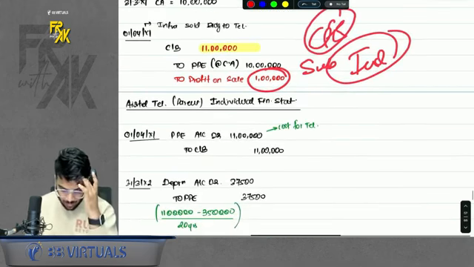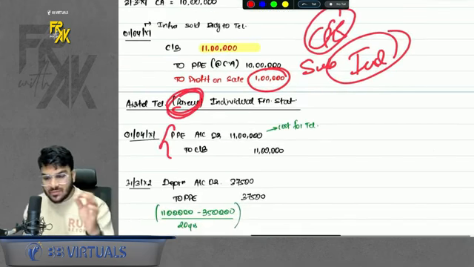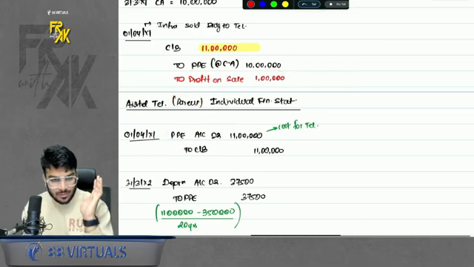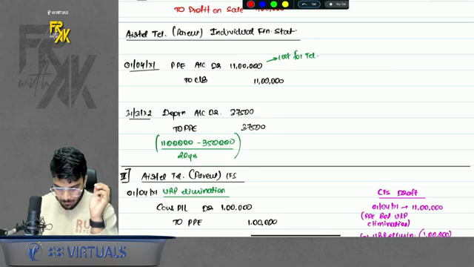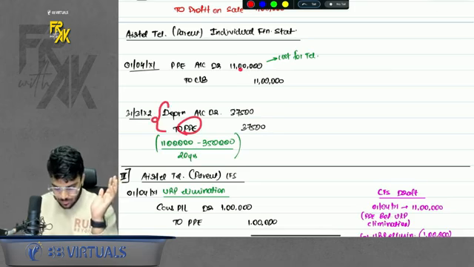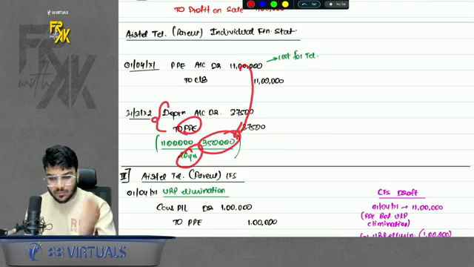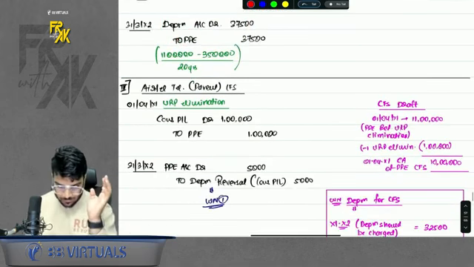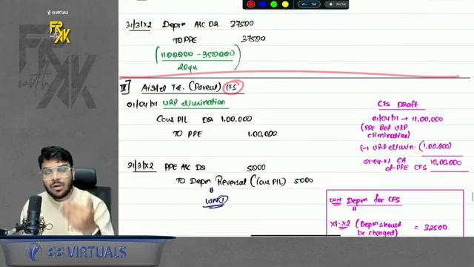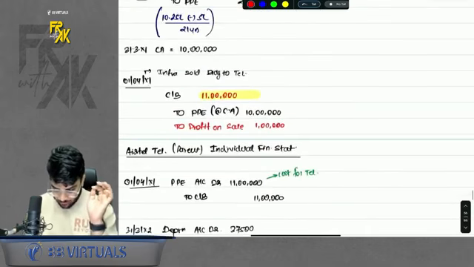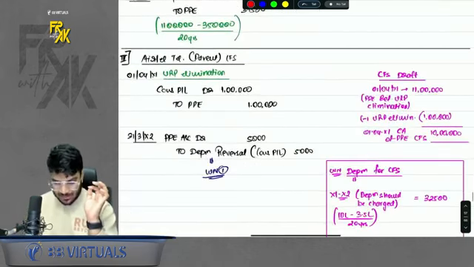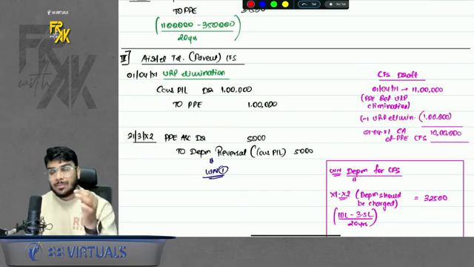Let's see, then what will parent do? Parent purchased for 11 lakhs, so that 11 lakhs becomes the cost of parent. PPE to cash bank. Then parent will use it for 1 year, so depreciation to PPE: cost minus the RV divided by the number of years of life. Okay, simple. Now comes the CFS. What will I do in CFS? First immediate thing, as soon as you booked the profit in subsidiary, eliminate the same in CFS. So how to eliminate the profit?